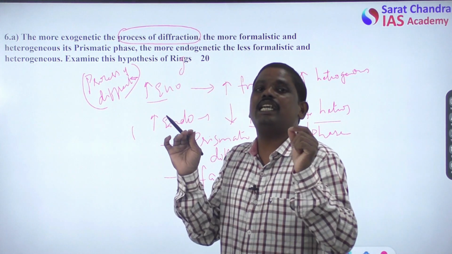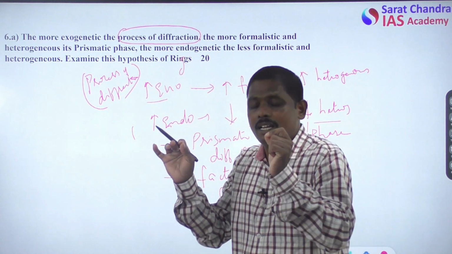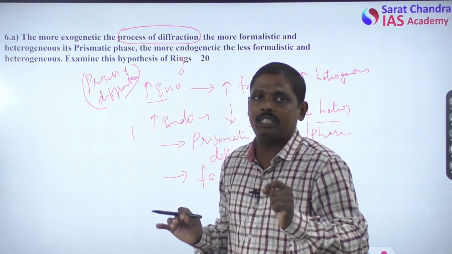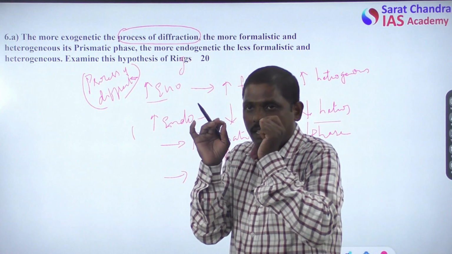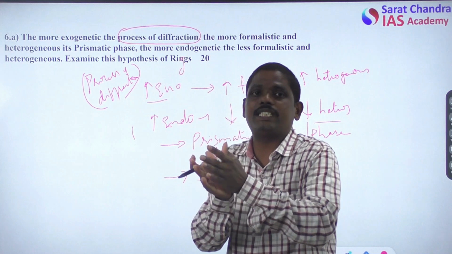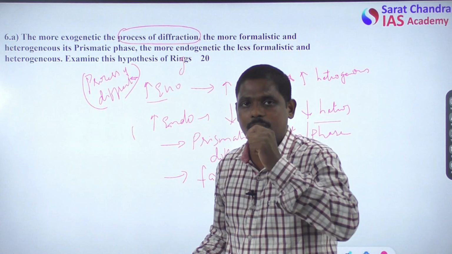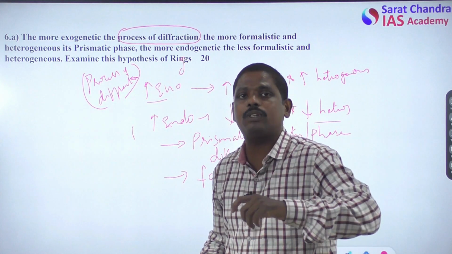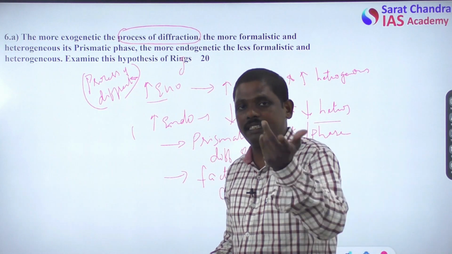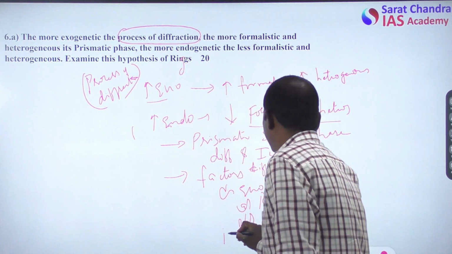That means exogenetic change need not necessarily bring more formalism and more heterogeneity. Remember, Riggs has seen only one side of the coin. He has not focused on the other side. But in our answer, we should provide both pictures, in support of Riggs as well as in criticism of Riggs. Similarly, then talk about the endogenetic factors.